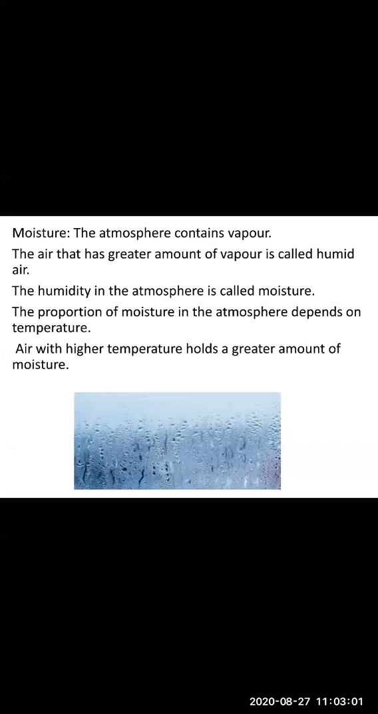So this was about moisture, children. I'll again repeat. Moisture is the humidity which is present in the atmosphere. And what is humid air? The air that has a greater amount of vapor in it is called humid air. The proportion of moisture in the atmosphere depends on the temperature. So air in a region with higher temperature holds a greater amount of moisture. Now moving ahead, we are going to learn the fifth element of weather, that is precipitation.